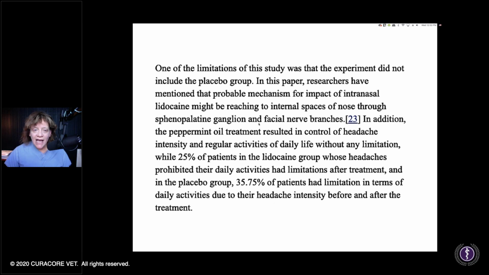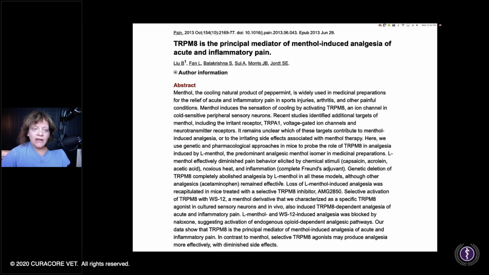So you don't have to have lidocaine. You can inhale peppermint, and here, as it says, probable mechanism: reaching these internal spaces of the nose. You've got these branches. Well, peppermint is also going to, like lidocaine, help to cut down that nerve activation that then triggers your whole migraine situation.